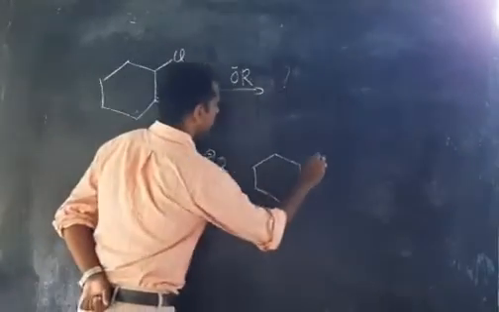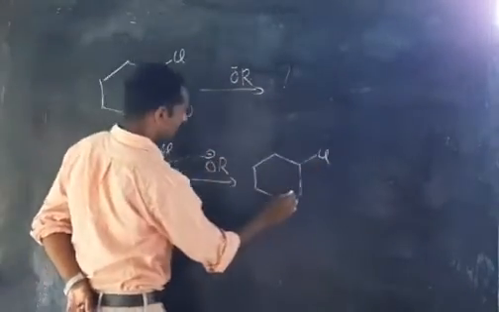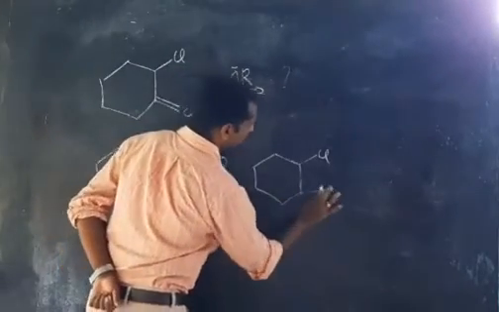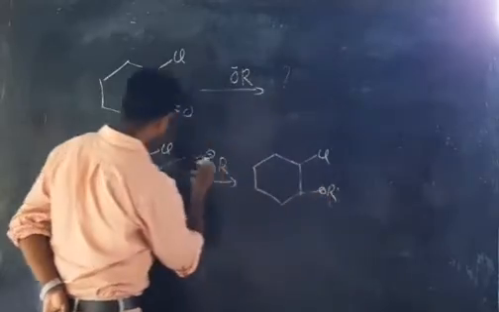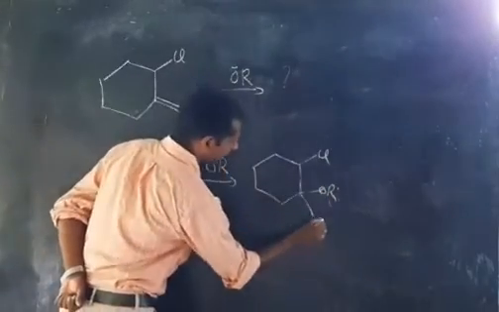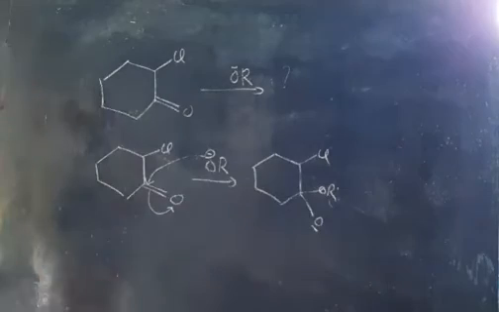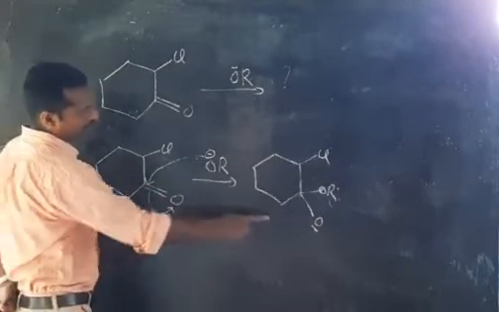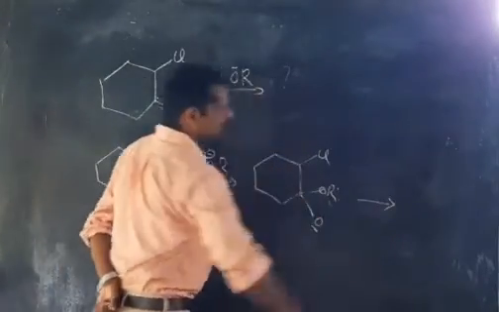And here it is Cl, and here it is OEt, or you can write it as OR. This OR is attached, the bond is shifted, and here it is O minus.